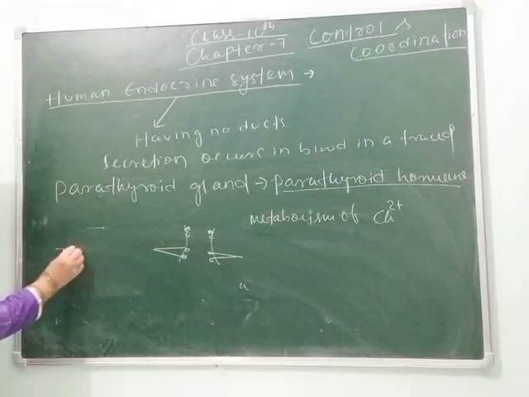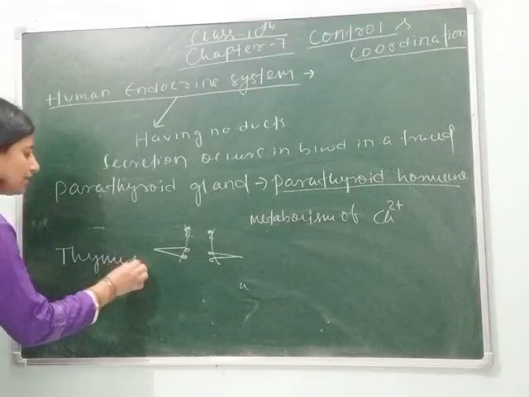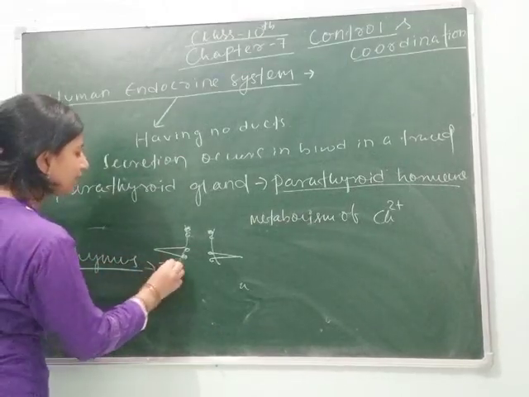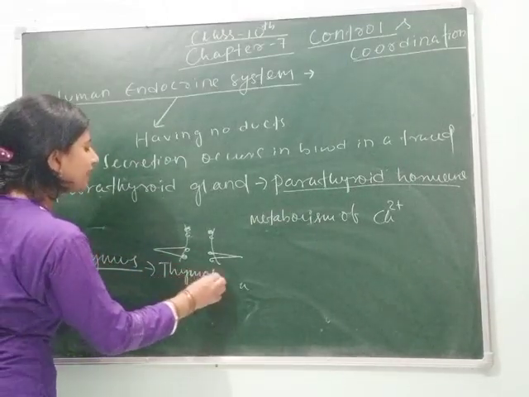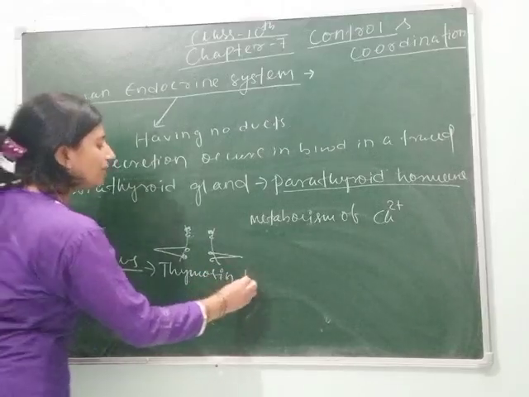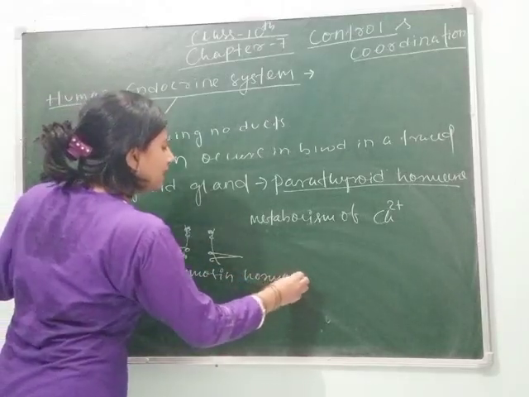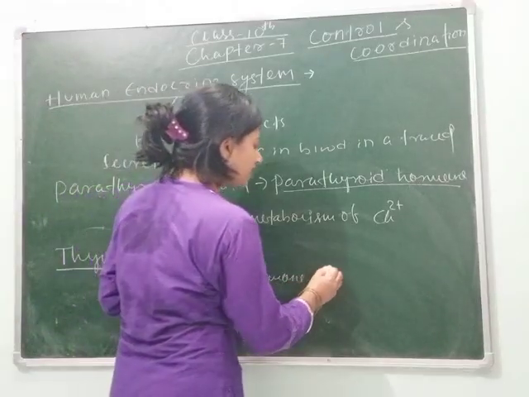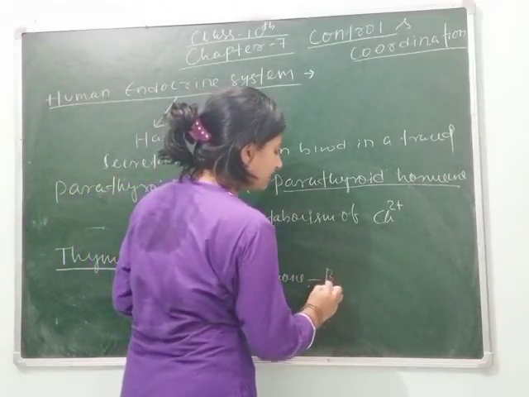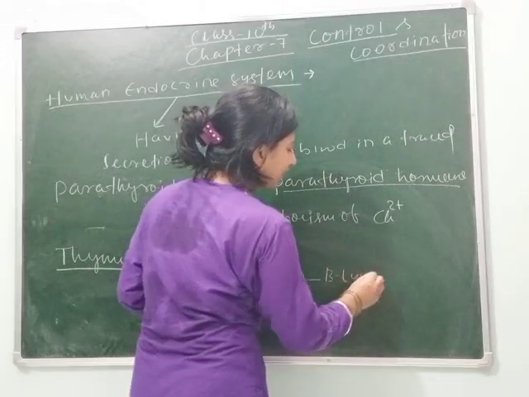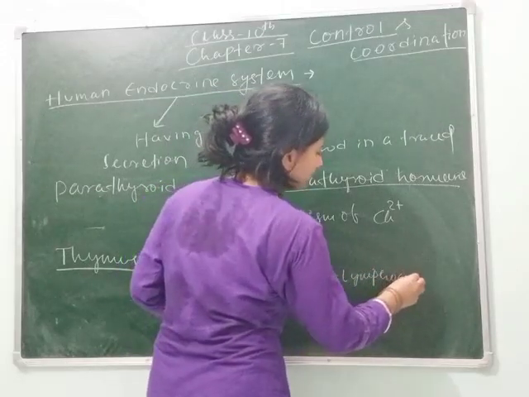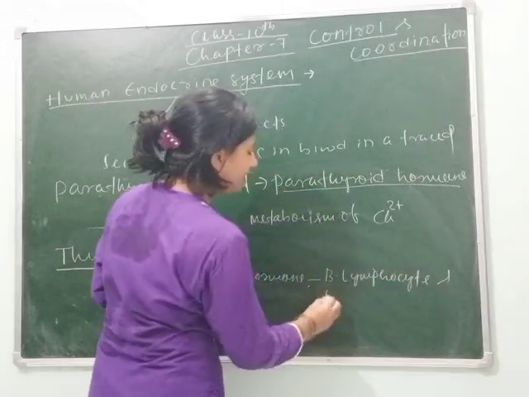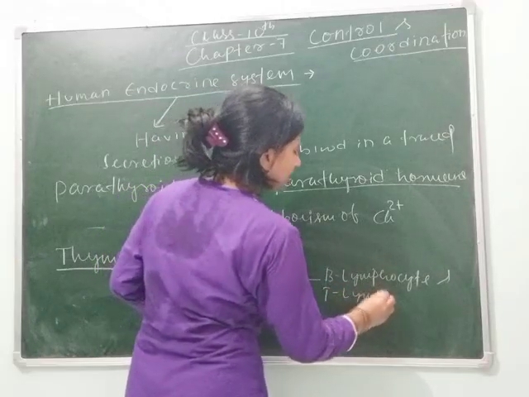Next is your thymus gland. From the thymus gland, thymosin hormone is secreted, and it helps in the synthesis or preparation of B lymphocytes and T lymphocytes.